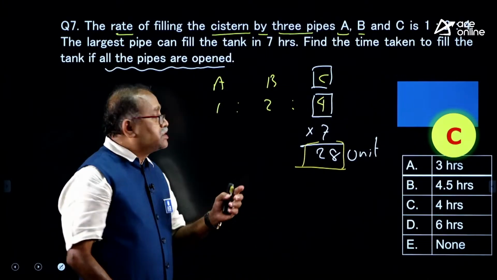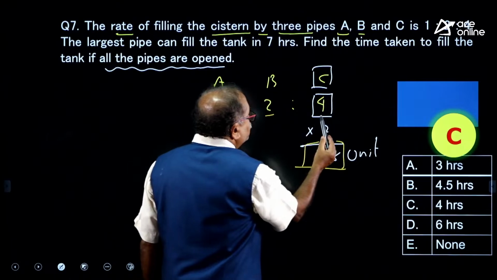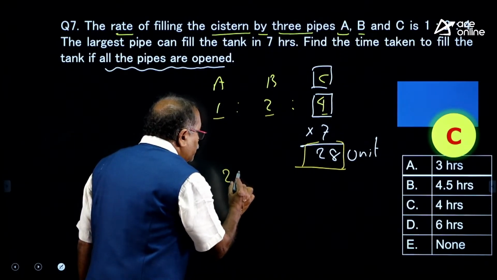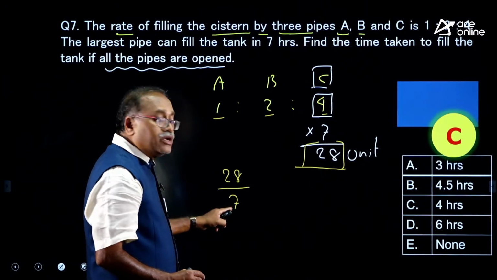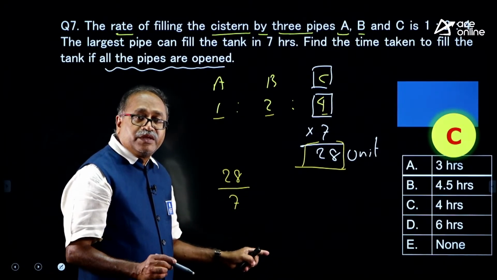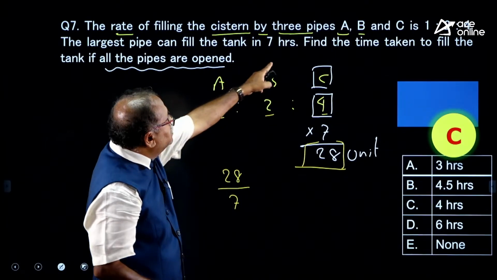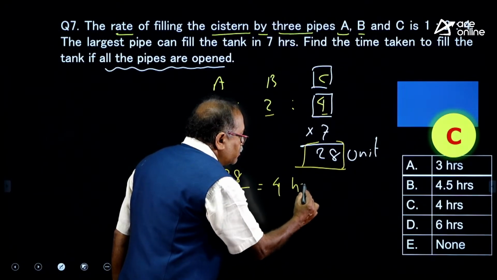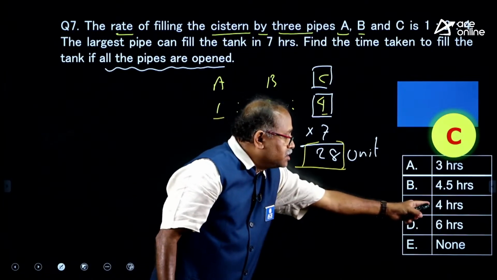What is the total efficiency when all the 3 are open? The total efficiency will be 1 plus 2, 3 plus 4, 7. So, that is how much time it will take, 28 units and the efficiency is 7. The work divided by efficiency, you get the number of days. So, in this case, hours you will be getting. So, that is how much hour? 4 hours. That means what is your answer? The answer is C.